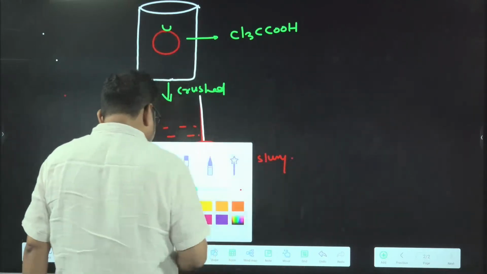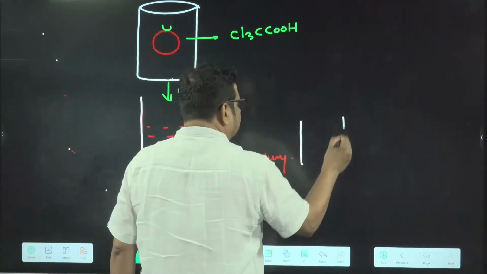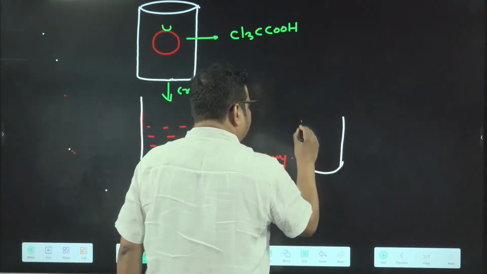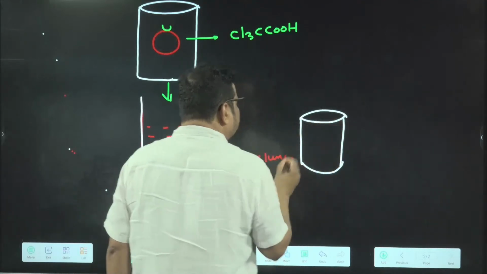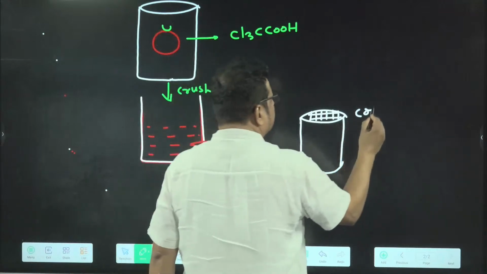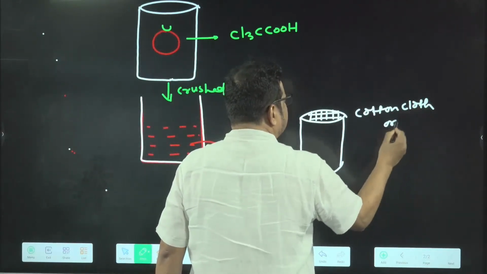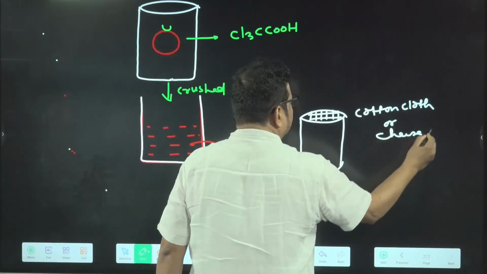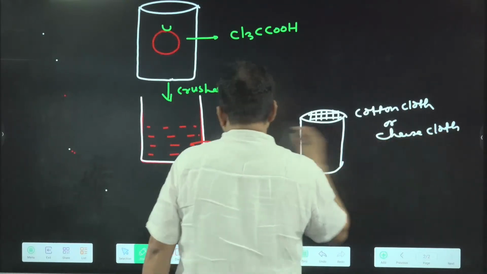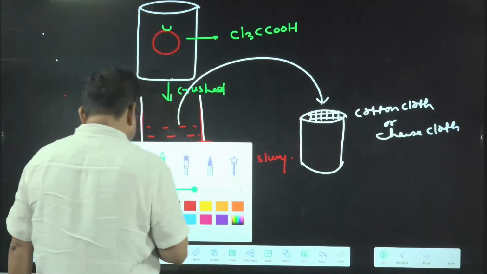Now take another container. Here, to filter it, because it is soup-like, just take cotton cloth or cheesecloth, and pour it here. So what will you find when you are pouring it?